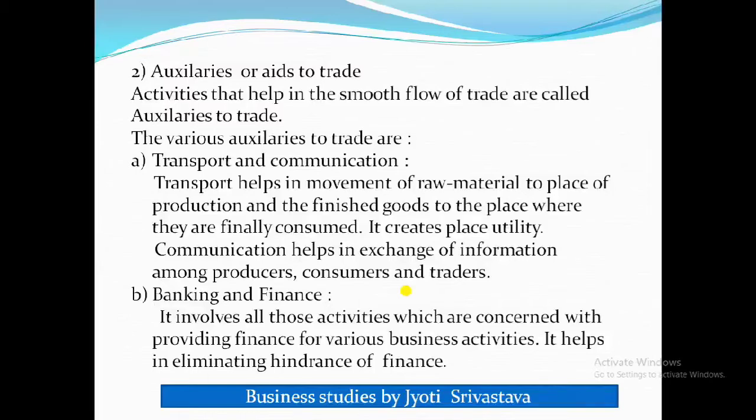It is not possible that at the place where the labor plucks the tea leaves, they just pack it and sell it there. So the tea leaves are taken to the factory, where processing is done and then they are packed. So transportation is involved in all these things.